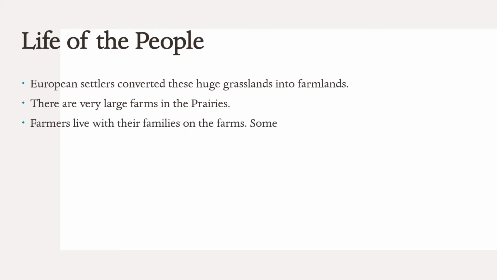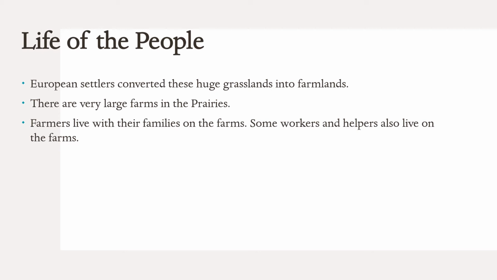Farmers live with their families on the farms. Some workers and helpers also live on the farms. So because a lot of agriculture is done here, farmers used to live with their families on the farm itself. So they make a homestead there, their homes there, and they used to live here with their families.